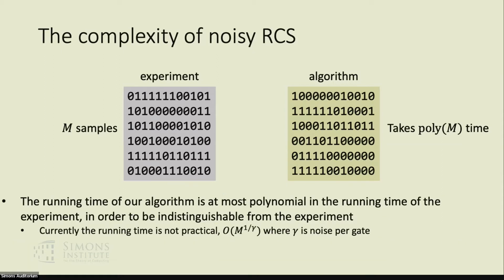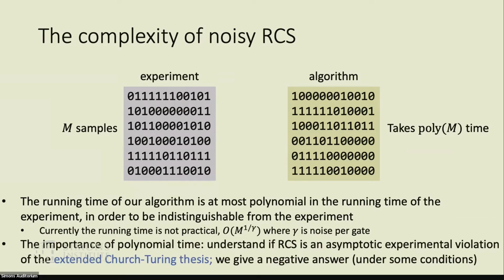So what happens here is that the running time of our algorithm is at most a polynomial in the running time of the experiment in order to be indistinguishable from the experiment. So an important remark here is that currently the running time of this algorithm is not practical. It has running time roughly m to the power of 1 over gamma, where gamma is the noise per gate. So do we care about polynomial time algorithms if it's not practical?